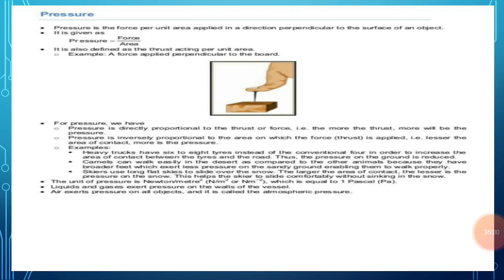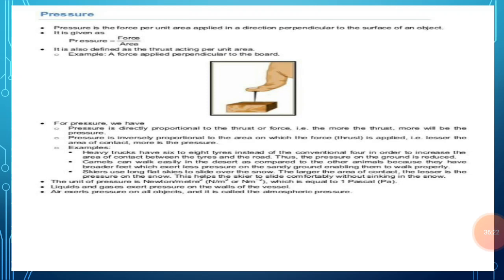1 Pascal is equal to 1 Newton per meter square, and 1 kilopascal is equal to 1000 Pascal. So the SI unit of the pressure is Pascal, and pressure is equal to force upon area. Pressure mainly depends on two factors. The first factor is force applied, and the second factor is area over which the force acts.